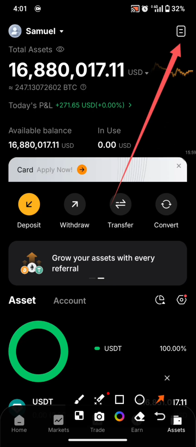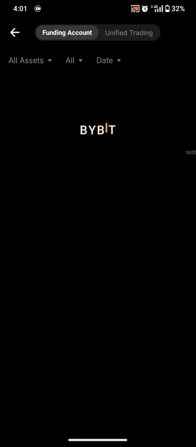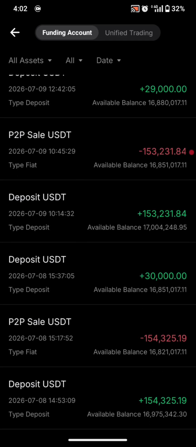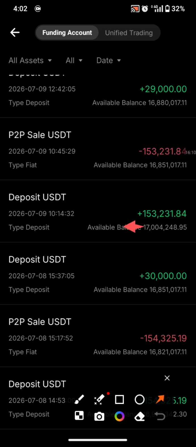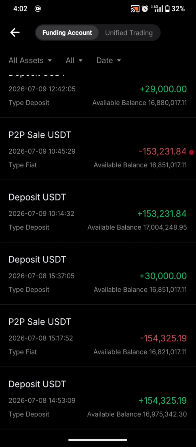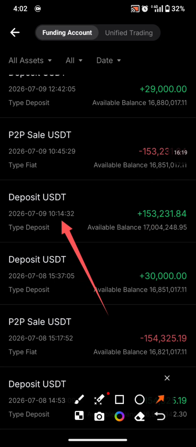Go to the history tab, and for today being the 9th of July 2026, you can see a deposit of 153,231.84 USDT, right? And this deposit came in at 11:14 a.m. Remember, for those who are new and might be confused, my account is an hour slower than my normal account because this account is on UTC and my normal timing is on WAT, which is what my Exness follows, but my Bybit follows UTC, so that is what makes the time an hour slower than my Exness account.